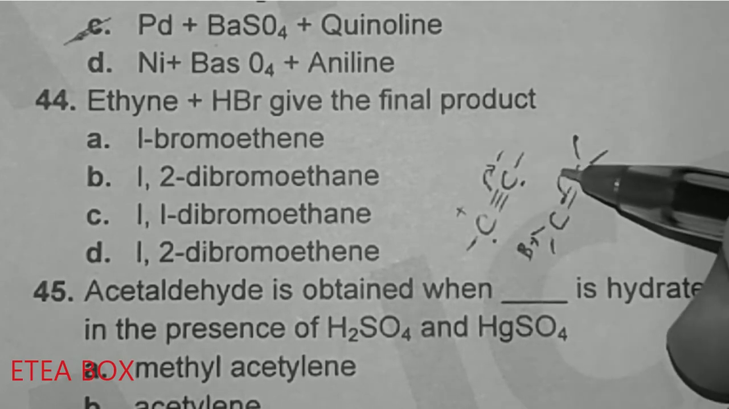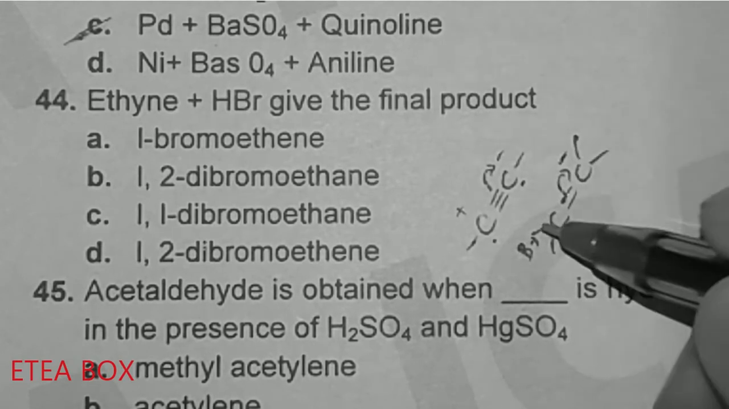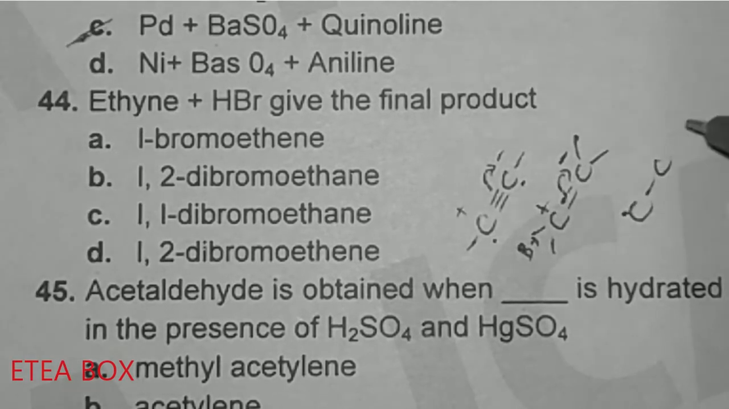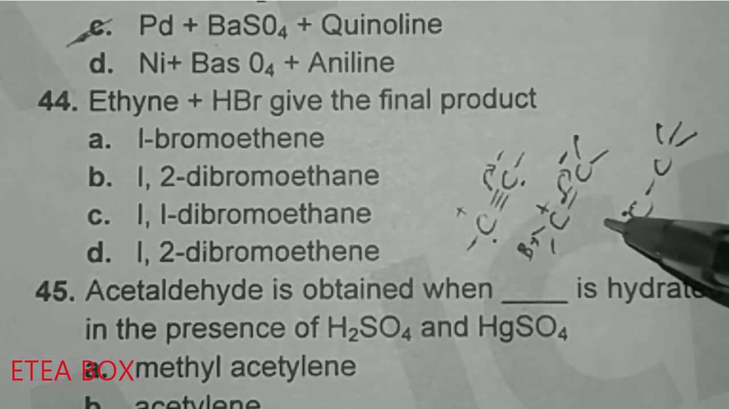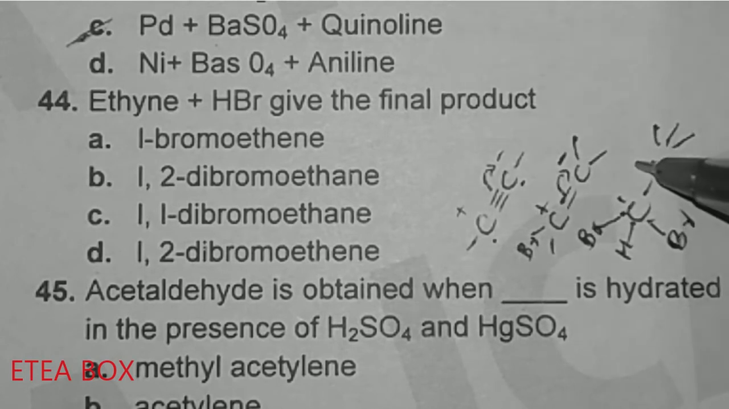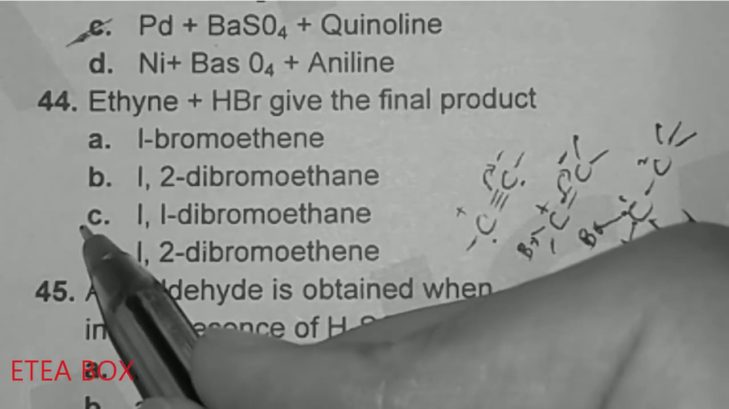This bond will be broken down, and let's suppose this carbon has negative and positive. So this one will be CH3, and 2 Br, and 1 will be hydrogen. So we have to start the numbering from here, 1 and 2, so it will give 1,1-dibromoethane. Option C is correct here.